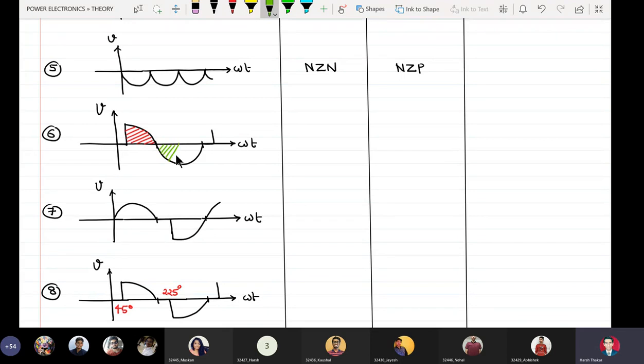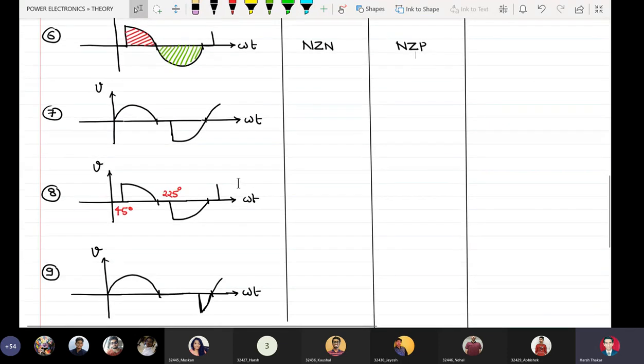Getting me? So the waveform has a larger area below x-axis compared to above x-axis. So it will have a negative average value. So we have to write down here non-zero negative, and obviously because it is not pure DC, it is NZP.